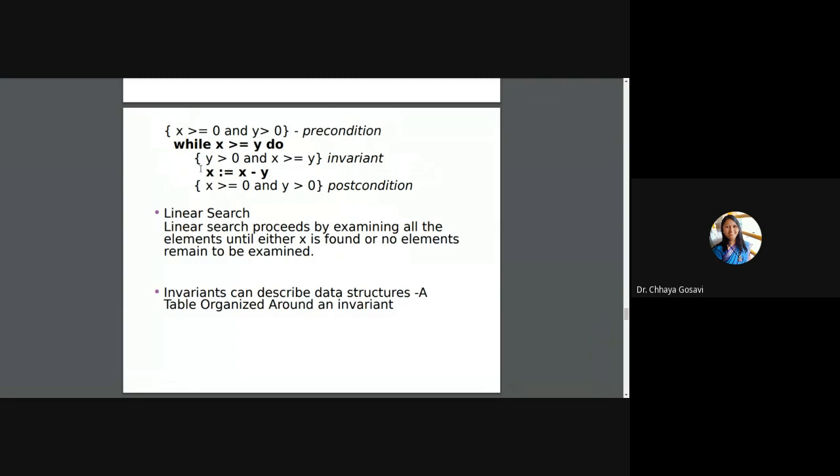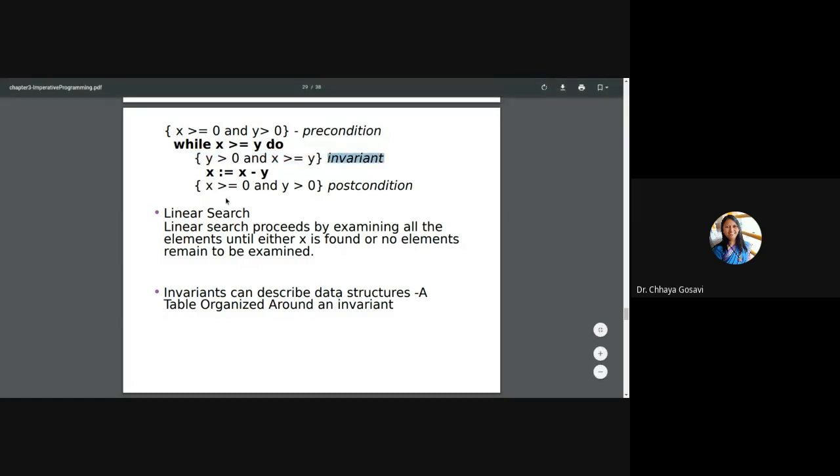So for example, just look at these bold statements. While x is greater than or equal to y, do x equals x minus y. These are called preconditions, invariant, and postconditions. Preconditions means what the values of x and y should be before entering the loop. What are the values of x and y while they are in the loop. And when you come out of the loop, what should be the values of x and y. These are called postconditions.